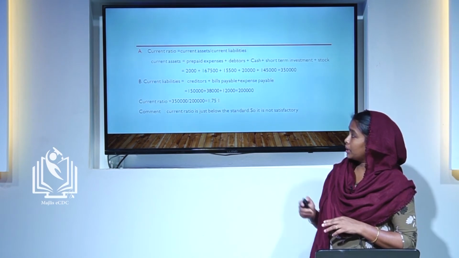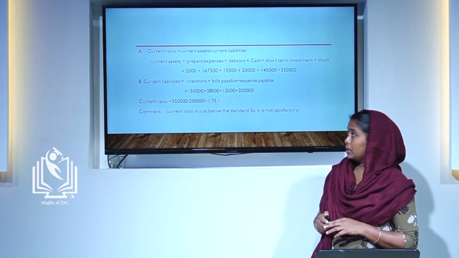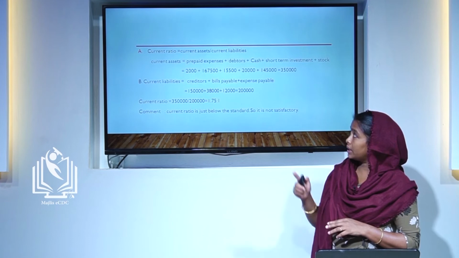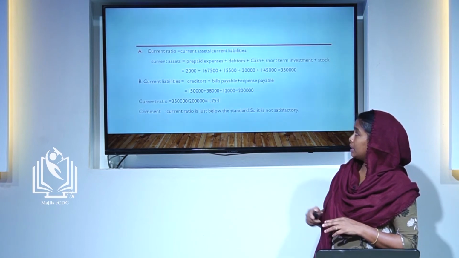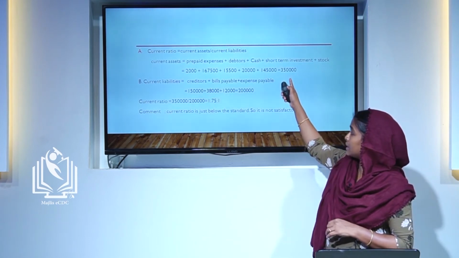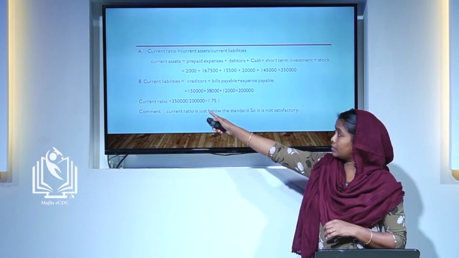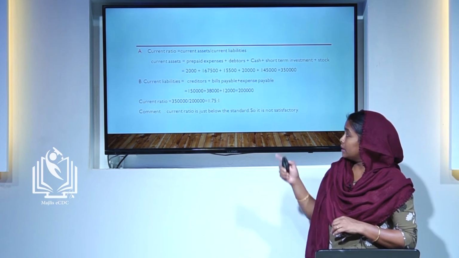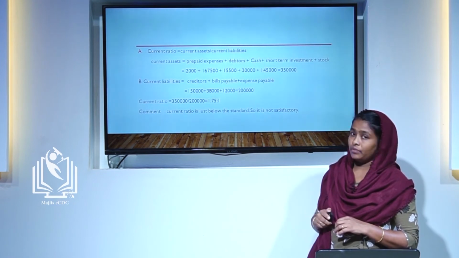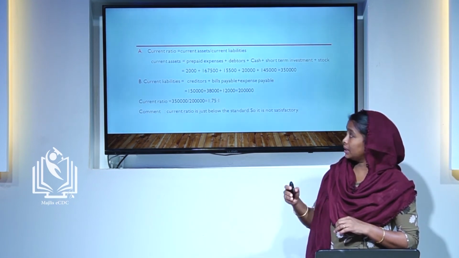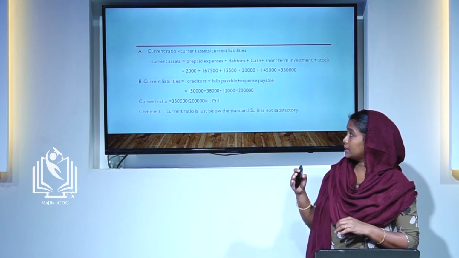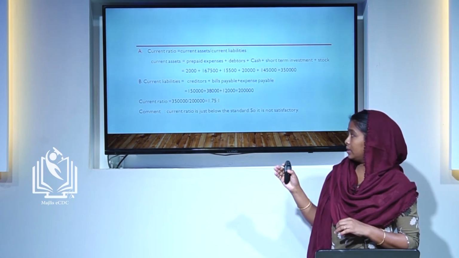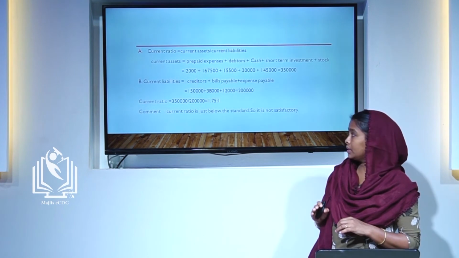Then the equation: current ratio is equal to current assets divided by current liabilities, that is 3,50,000 divided by 2 lakh. The answer is 1.75, written in proportion as 1.75 is to 1. That is the answer for the current ratio.